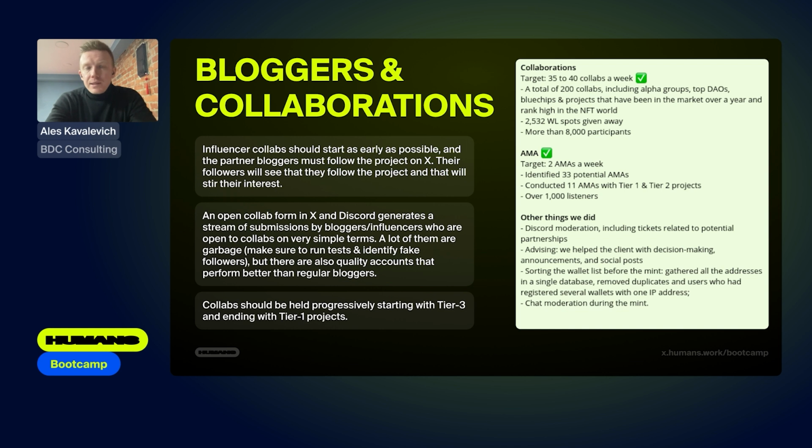Now, a few hacks or insights on the topic of working on certain tools, particularly bloggers and collaborations. On this slide on the right, you can see, for example, a report from our collab manager, how much and what he did and had to do within 1 week of work. By the way, the cost of collab managers and community managers is also not a secret. The salary of community managers was up to $1,000, and for collab managers up to $1,500, an average of $1,300 per month. That's what the market rates are now.